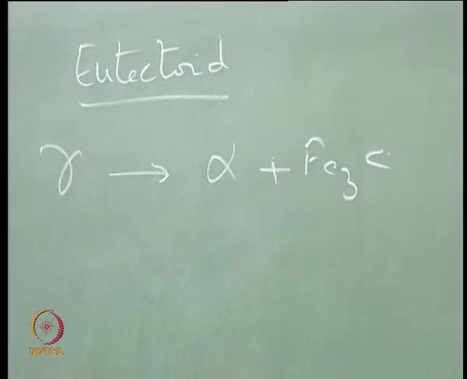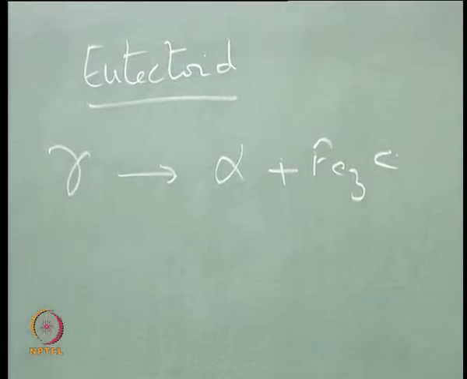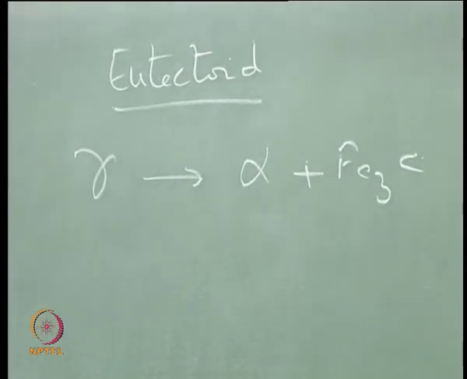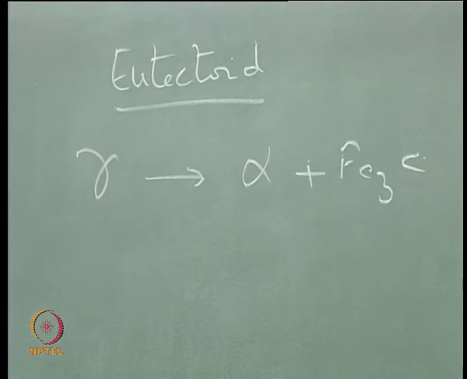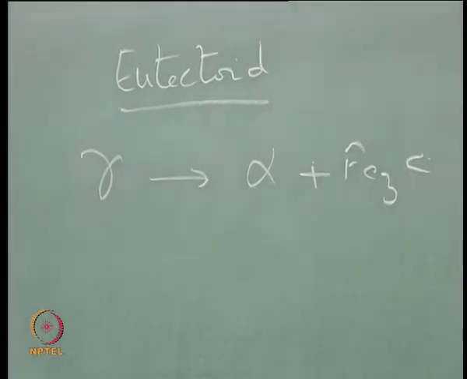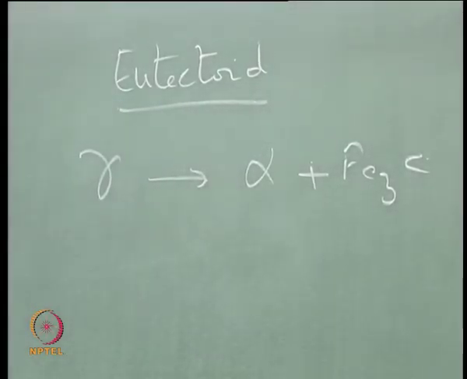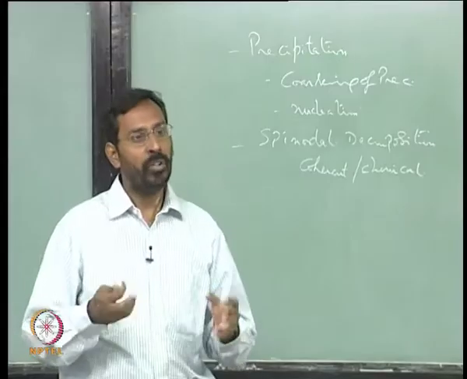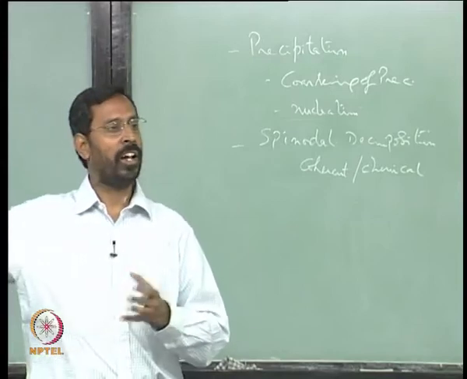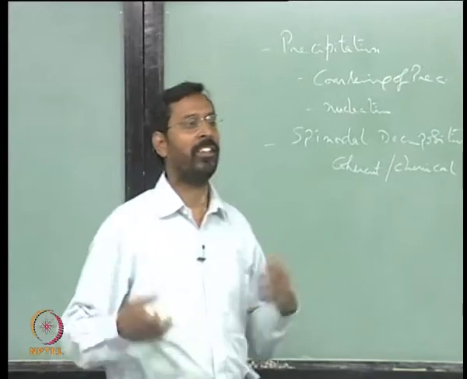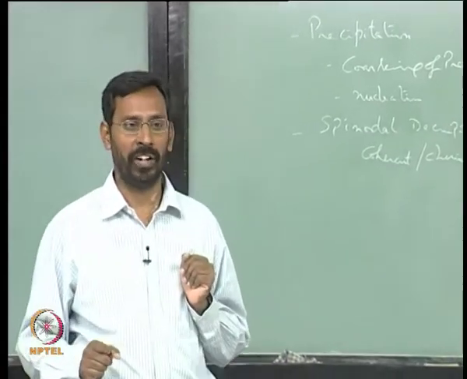And this transformation, if you carefully observe, in comparison to the precipitation, in precipitation you have a matrix from which a precipitate is coming out, and this precipitate has either a different structure or the same structure. For example, if you are talking of spinodal decomposition, where the alloy is outside the spinodal, then you have basically a precipitate coming out of a matrix of the same structure, excepting that the composition is different.